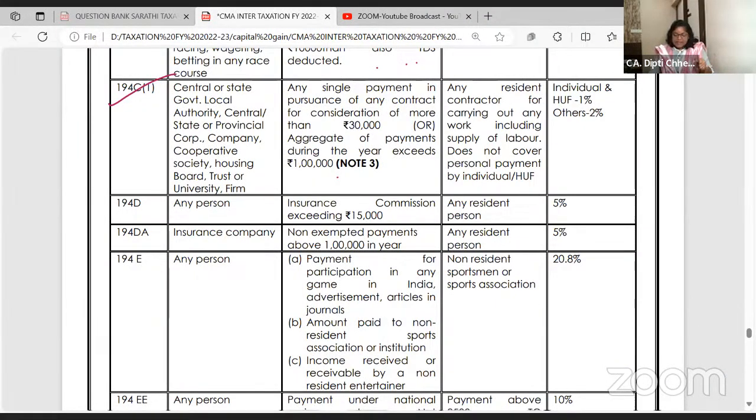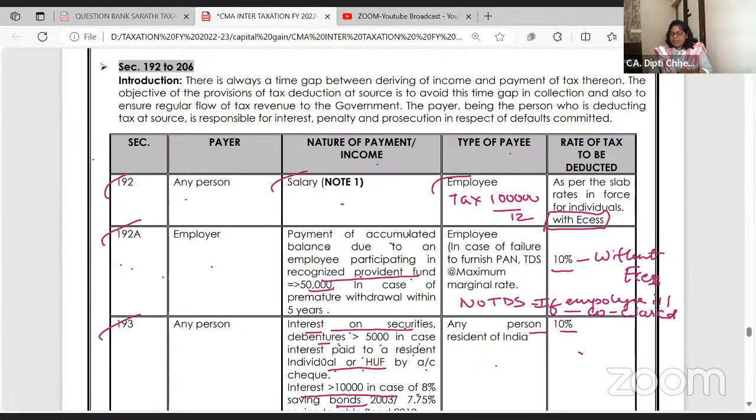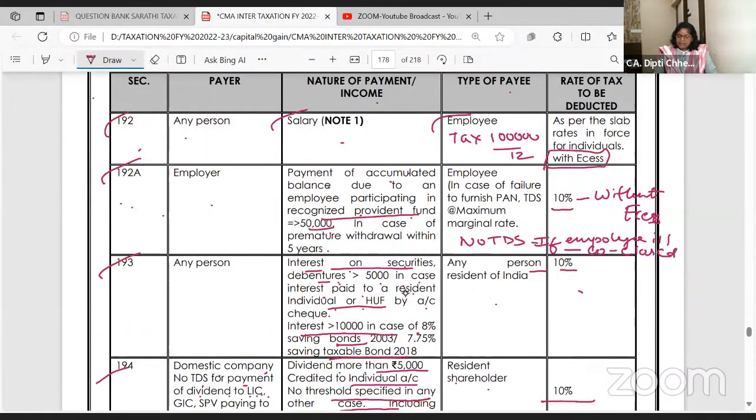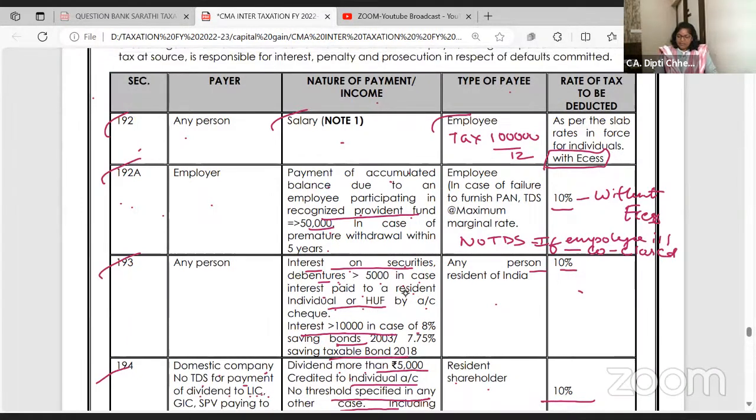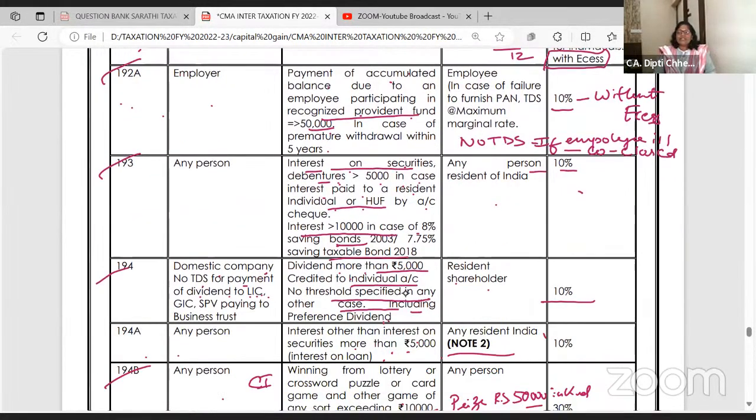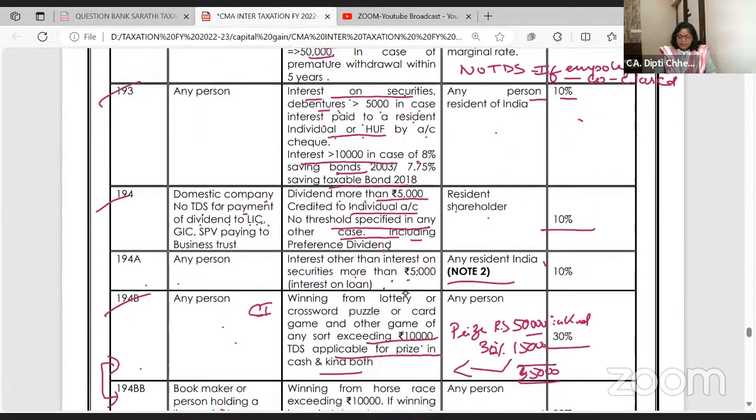Please come back. We have finished the first page of TDS and the concept of why TDS is to be deducted. 192: TDS is deducted on salary income. 192A: RPF, recognized provident fund. If there is a premature withdrawal within 5 years, it becomes taxable, and so TDS is deducted at 10%. 193 is interest on listed securities, debentures and all at the rate of 10%. 194 is dividend above 5,000 for individuals.